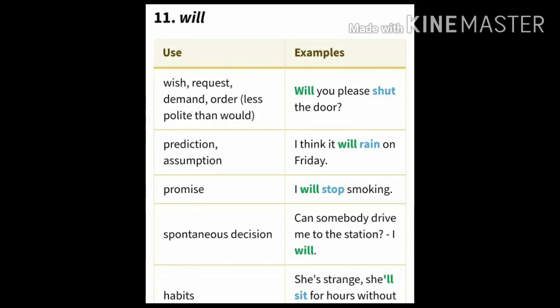Spontaneous decision. In this spontaneous decision, the example is, can somebody drive me to the station? That is the question. Then the answer, I will. Spontaneous decision. What is that? I will. Can somebody drive me to the station means the immediate spontaneous decision is I will. For that sake, we can use it. And habits. She is strange. She will sit for hours without talking. She is strange and she will sit for hours without talking, it seems. These are the usages of will.